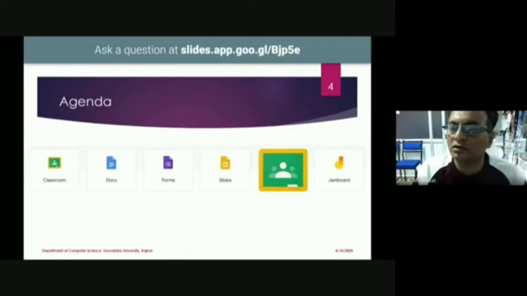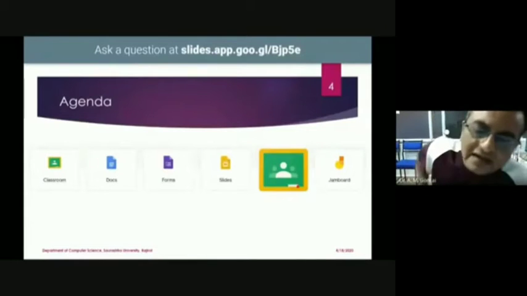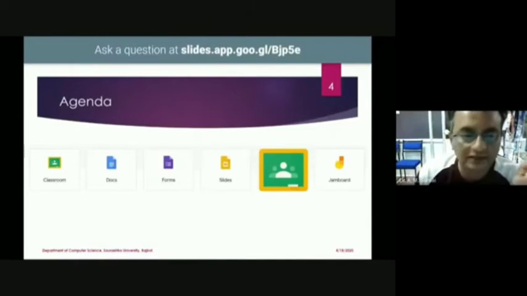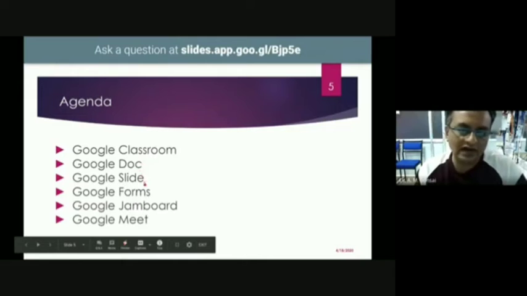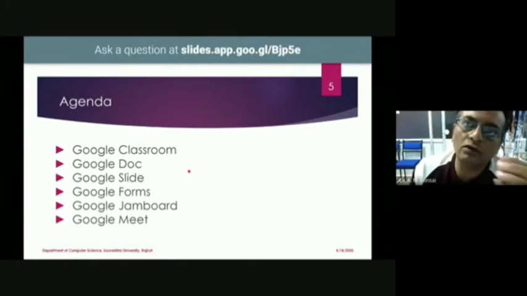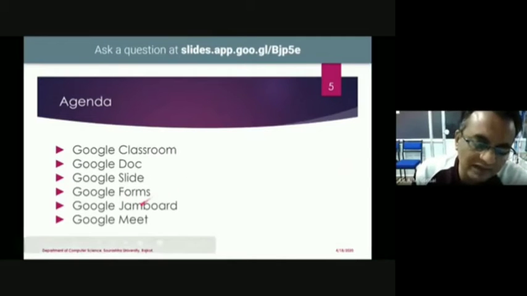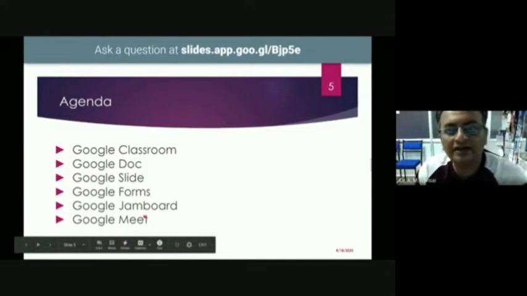Now I am moving to the next slide. I have very few slides. Later on, I am going to give you the live demonstration. This is the agenda that we are going to discuss: Google Classroom, Docs, Slides, Forms, Jamboard, and Google Meet. Through Google Meet, you can also do web conferencing and live teaching, just like this meeting. We can hold a meeting with up to 250 persons at a time. Google Meet is free nowadays, and 250 persons can join at a time. There is no need to install any hardware or software on our mobile or computer.